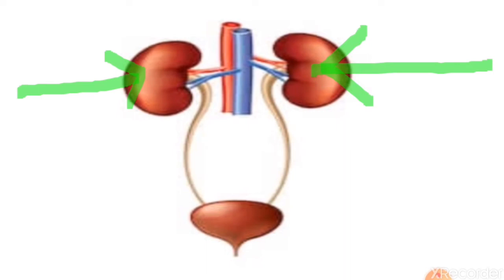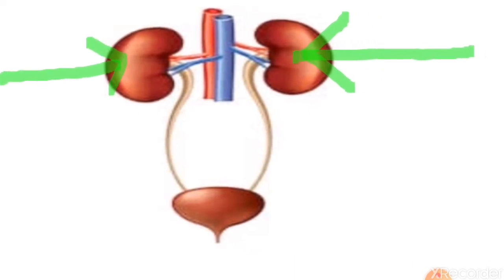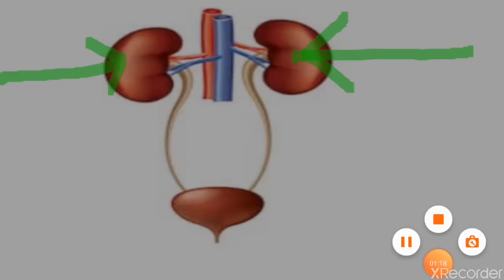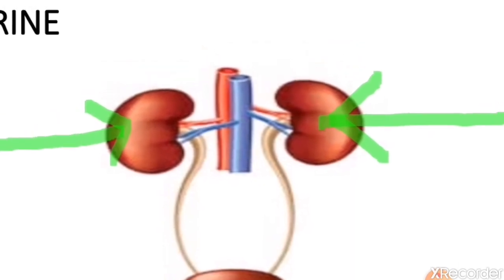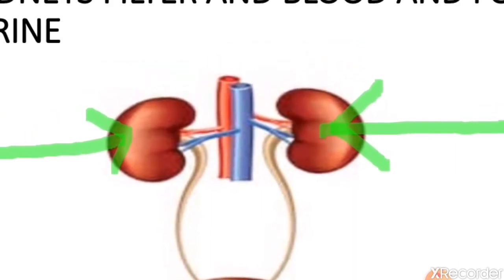So there are two kidneys in our body and they are bean-shaped, and their function is to eliminate waste by filtering the blood. Kidneys eliminate waste and extra salt by filtering the blood when the blood vessels carry the blood to the kidneys. So the main function of the kidney is to purify the blood.